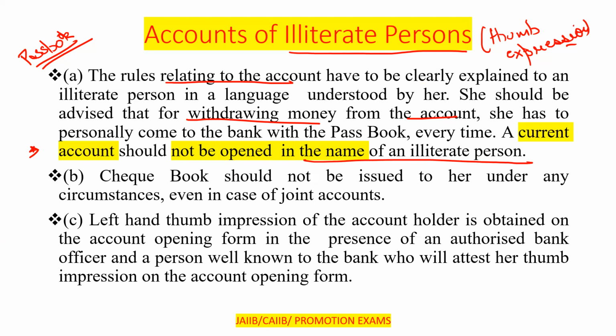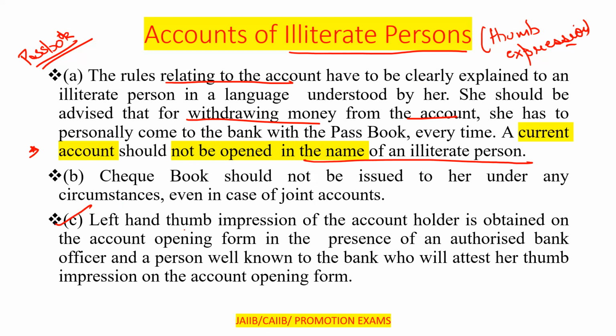Second one, a checkbook should not be issued to her under any circumstances, even in the case of joint accounts. Clear? Even in the case of joint accounts, a checkbook should not be issued. A checkbook basically means that the person is able to understand all the things, and an illiterate person, as per the law, is not able to understand these things. So a checkbook should not be issued.